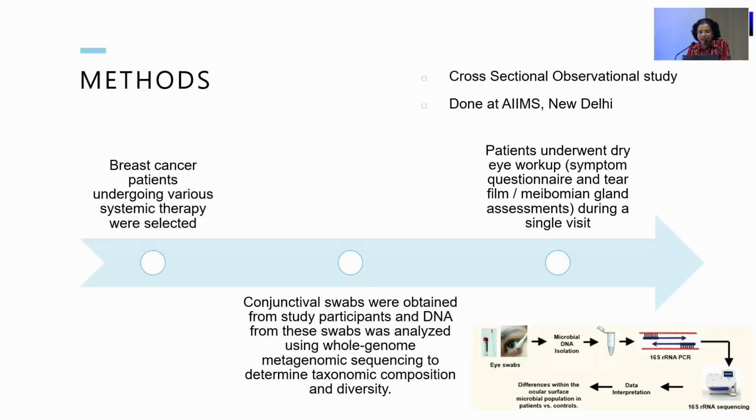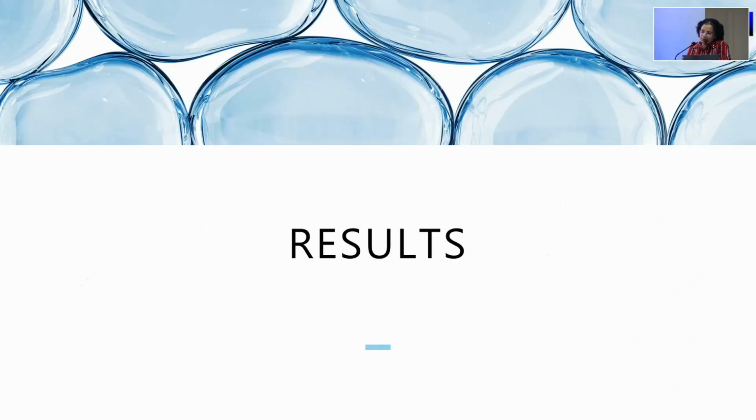So breast cancer patients undergoing various systemic therapies were recruited from the surgery department at All India Institute of Medical Sciences, New Delhi. Conjunctival swabs were taken from the inferior conjunctival fornix, and DNA was isolated, and then microbiome analysis was done by bioinformatics. The patients also underwent a comprehensive ophthalmic workup, including a dry eye workup.